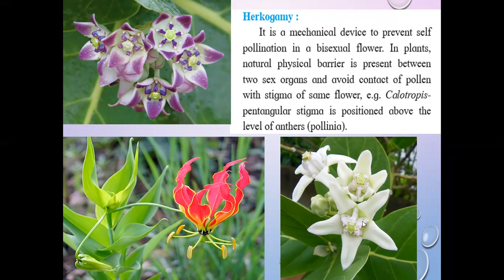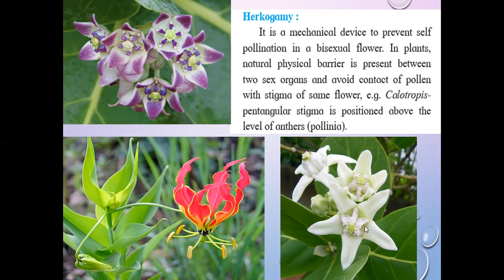Means their structure is somewhat different, so that even though anthers are available, they cannot be deposited on the stigma. Okay, natural physical barriers are there. The physical barrier is present between the 2 sex organs, and it avoids the contact of pollen with the stigma in the same flower. For example, in Calotropis, the pentangular stigma is positioned above the level of anthers.